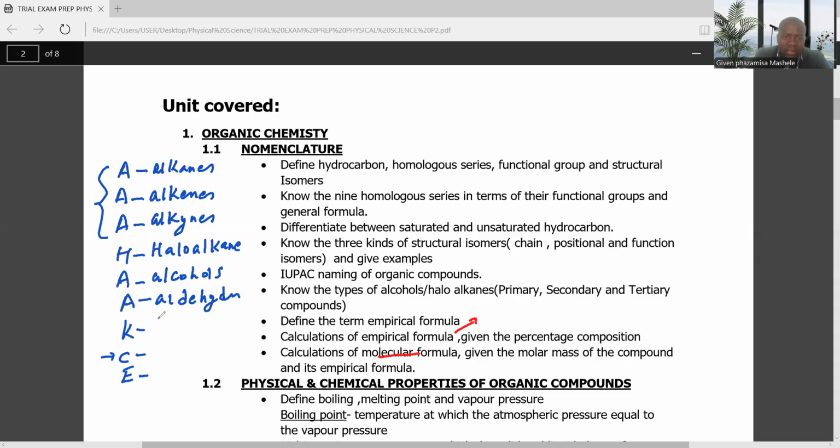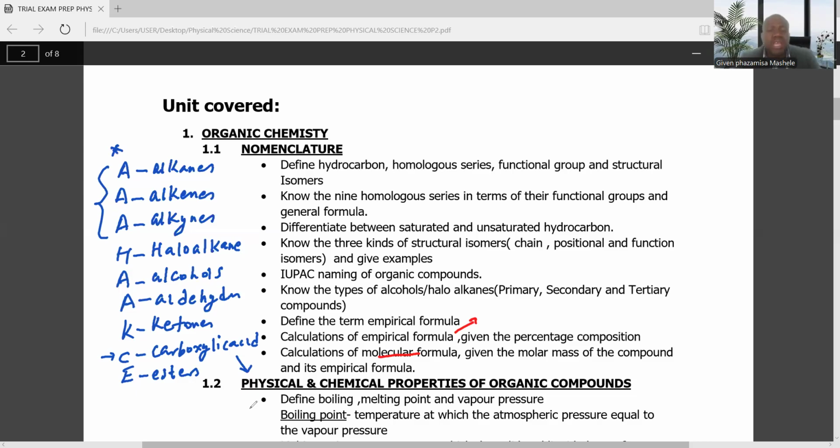Then we have the ketones, carboxylic acids, and the last one, esters. So these are the 9 homologous series that you need to know in order to understand the physical properties of organic compounds, ladies and gentlemen.